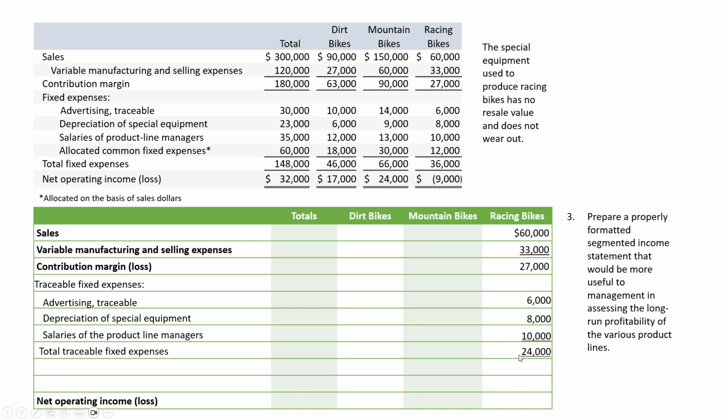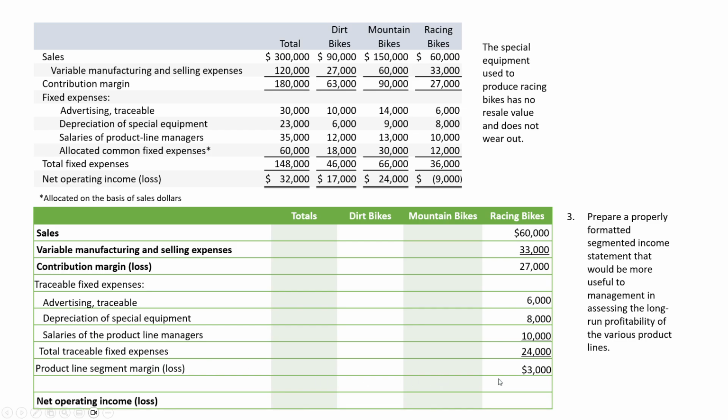That is $24,000. I'm going to create a new calculation, and that's going to be contribution margin of $27,000 minus traceable fixed expenses of $24,000, and that's going to be called a segment margin. In this example, it's the product line segment margin because we're talking about a product line.